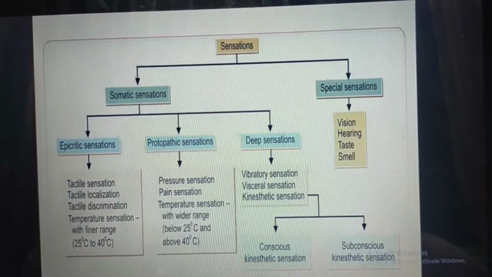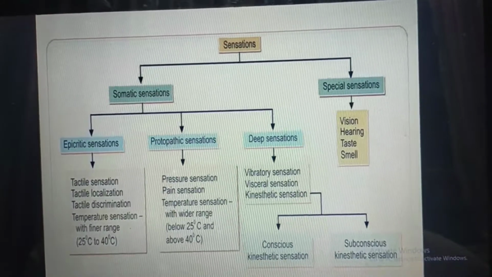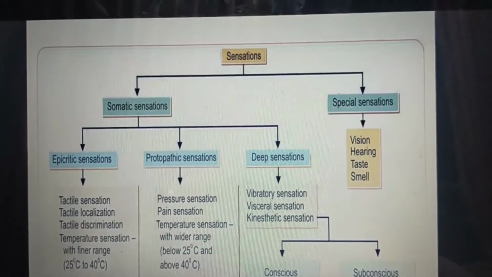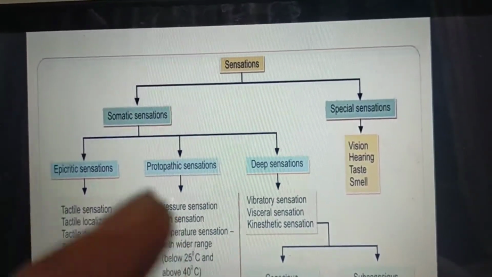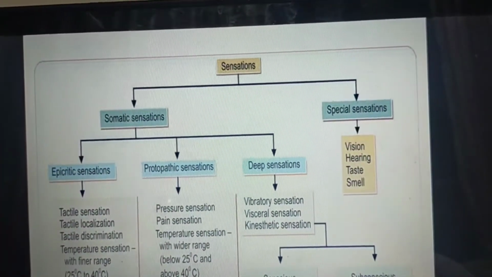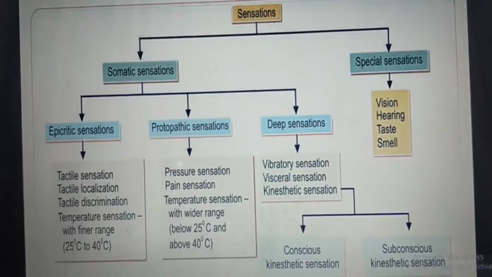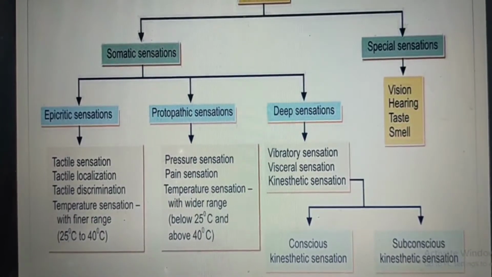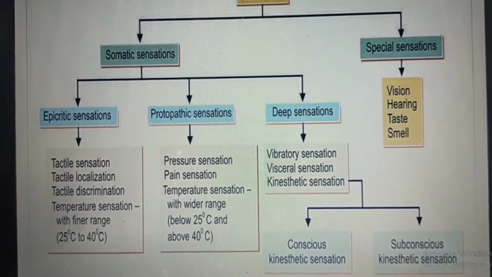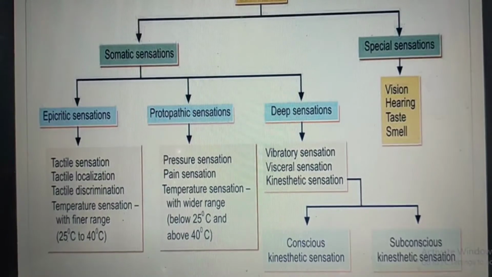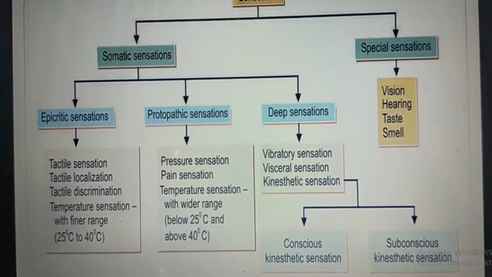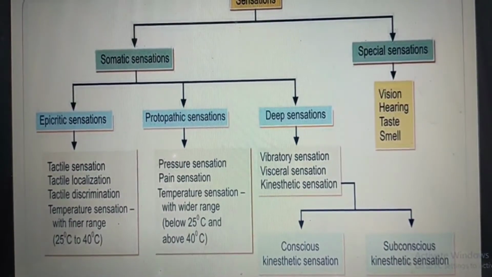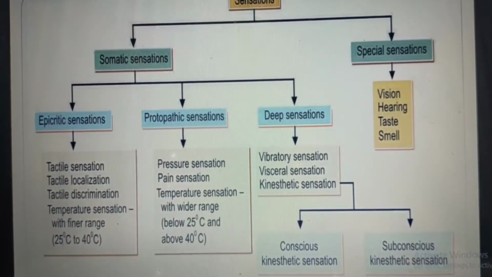So whatever we have seen in the types of sensations in this chart, we can again see all the things: sensations are divided into two parts. First is the somatic sensation, then there is the special sensation. Somatic sensations are divided into three parts: epicritic sensation, protopathic sensation, and deep sensation. Epicritic sensation includes tactile sensation, tactile localization, tactile discrimination, and temperature sensation with a finer range of 25 degrees Celsius to 40 degrees Celsius.